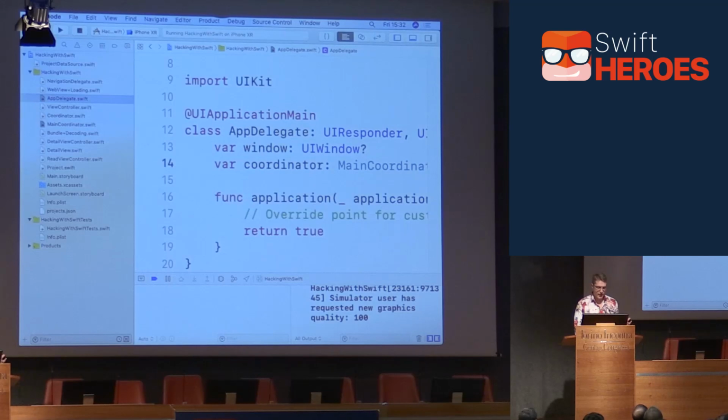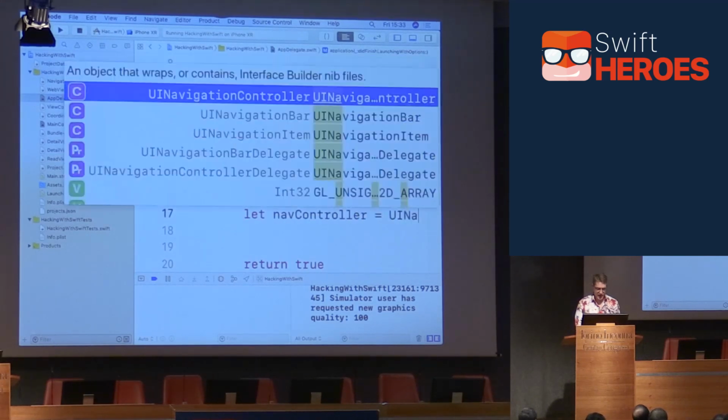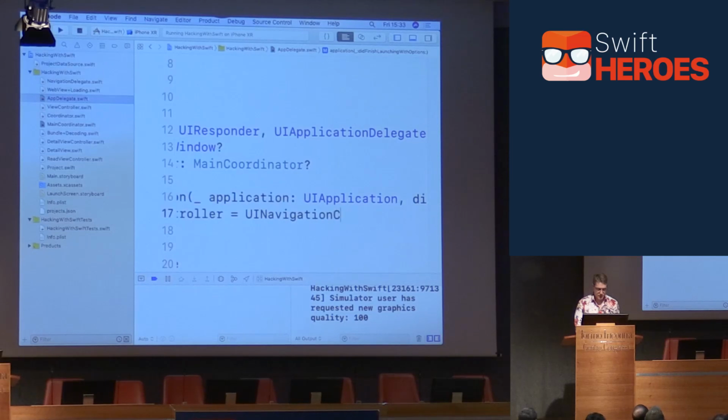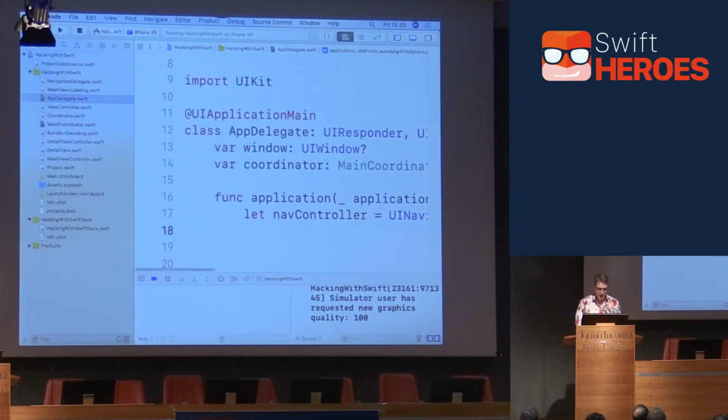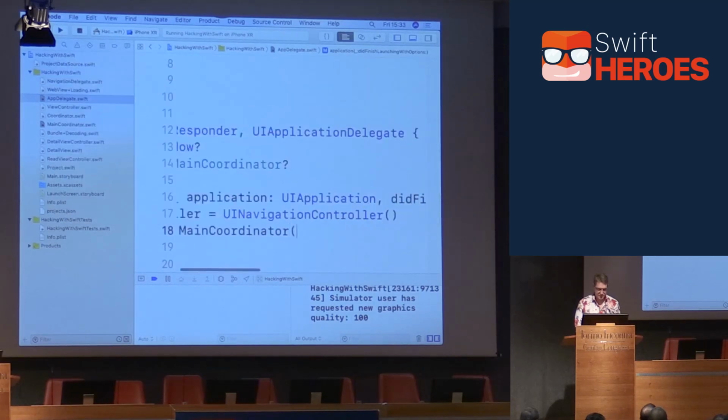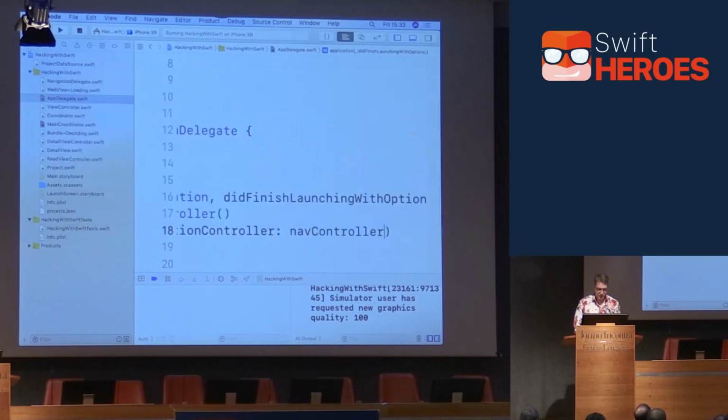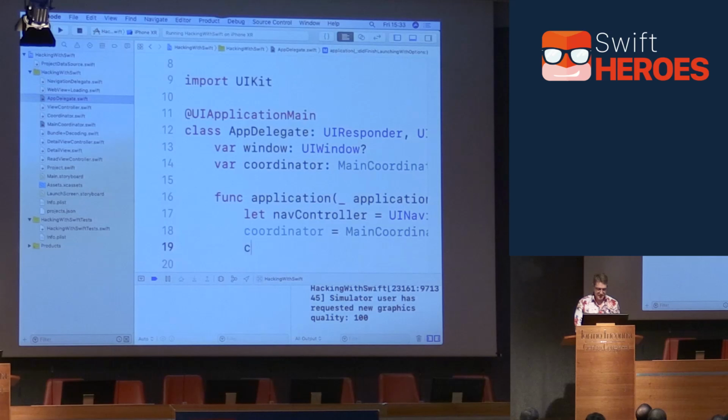So our boilerplate code inside here starts off by making a nav controller. So I'm going to say let navController equals a UINavigationController, like that. Then create our coordinator as an instance of MainCoordinator, passing in that nav controller, and then immediately tell it, start. You have control of the application, so it understands what it's doing.